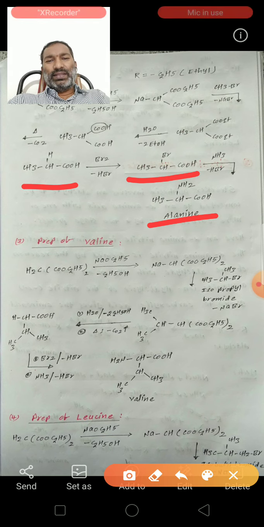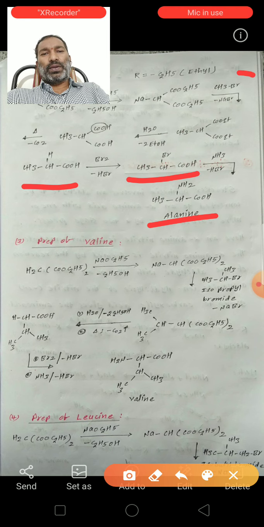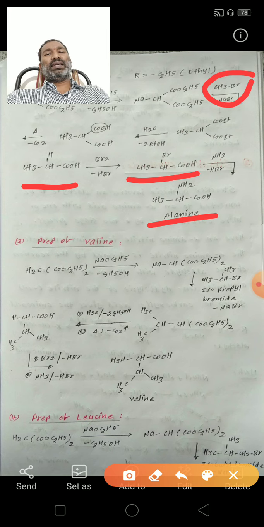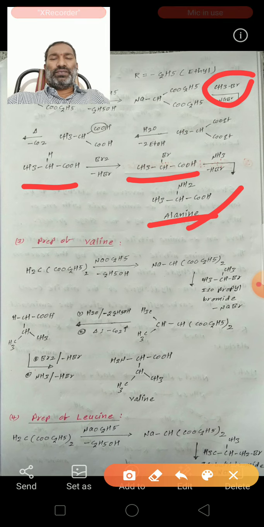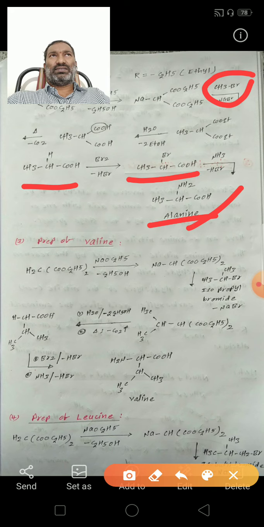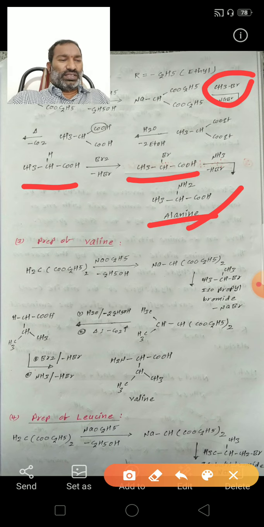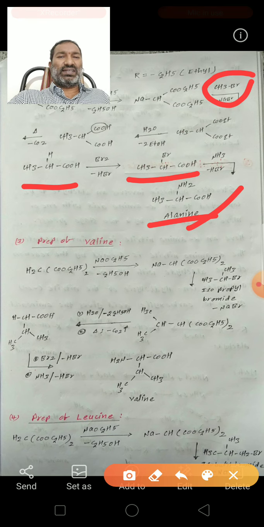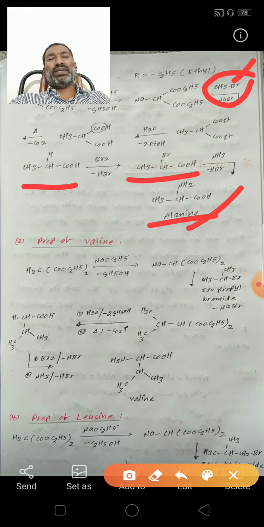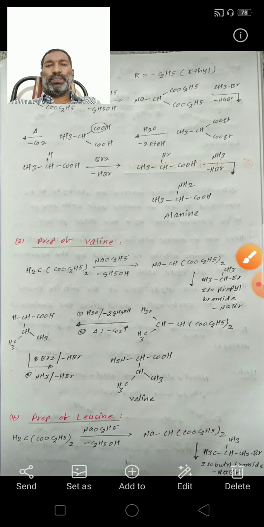So for the preparation of these amino acids, a very important point is that we can take the appropriate alkyl halide. By taking the appropriate alkyl halide, we can prepare the different amino acids. We can prepare all 20 amino acid structures also by taking the appropriate alkyl halide. See the next, preparation of valine.